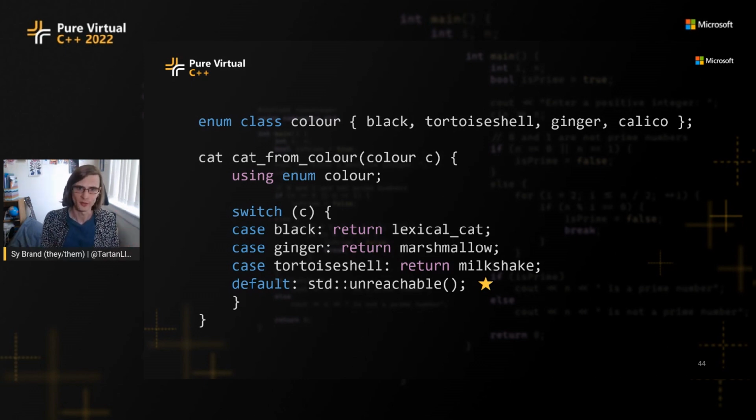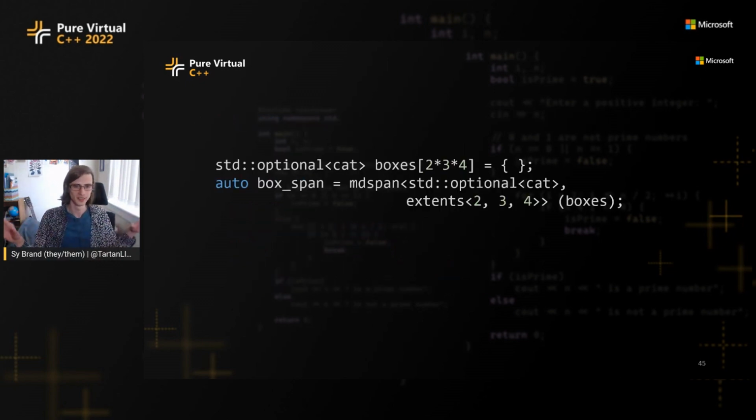What other things do I do with my cats? Well, my cats like to sit in boxes. Right now, Marshmallow is here. He's not in a box. He is on top of the cat bed, which I bought him instead of inside it. But my cats like to sit in boxes, and I like to keep track of where the cats are. And so I have a big array of boxes.